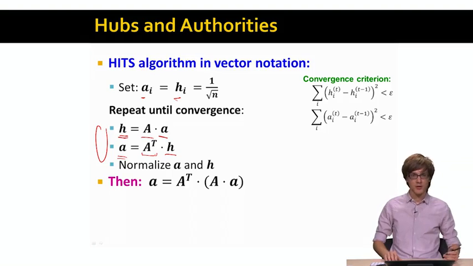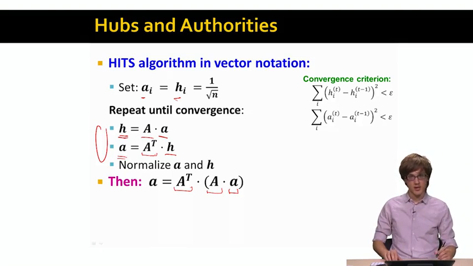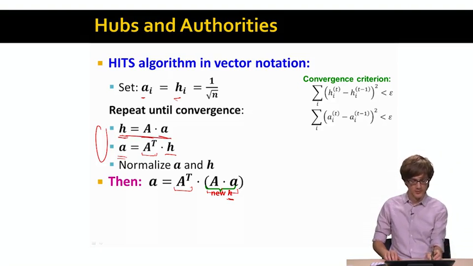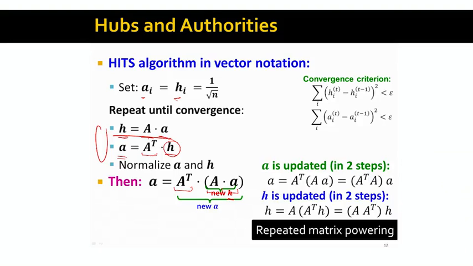So now, given that we have rewritten the algorithm in this way, let's look at what is the update equation for A. So the update equation for A works the following. So little vector A equals the transpose of the adjacency matrix capital A times the adjacency matrix A itself times the authority vector A. Why is this the case? This is the case because the capital A times vector A is simply the new version of our vector H. That's the first update equation. And now what we do is we replace the second H here with the updated version of it. So this means that we are arriving at the recursive definition for authority score A.